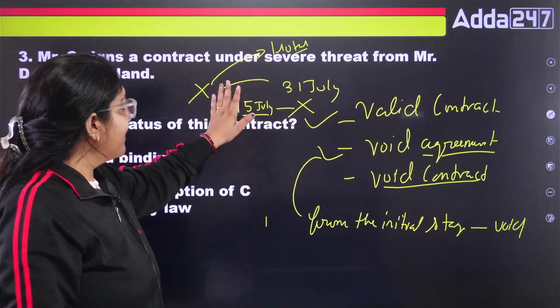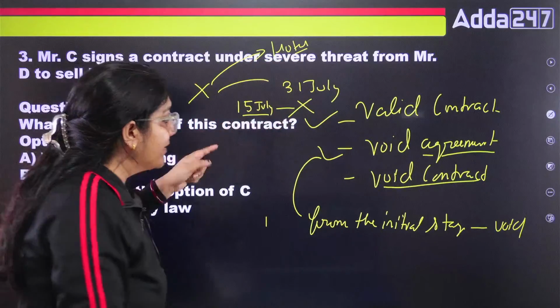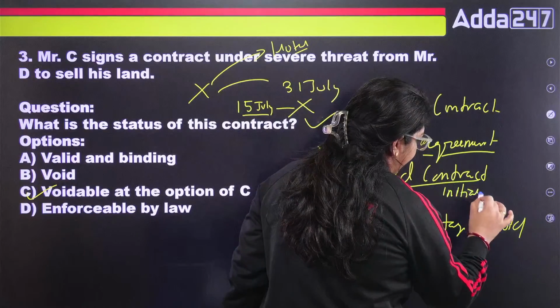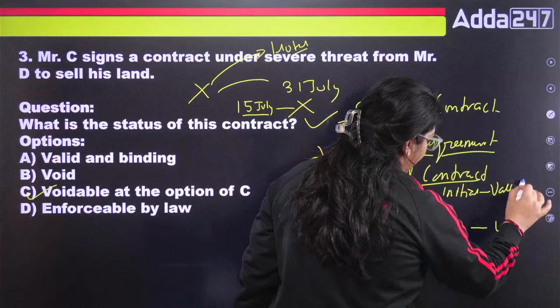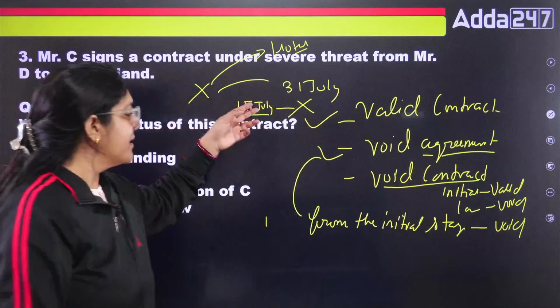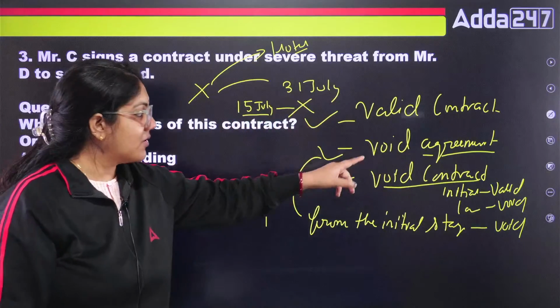So class, when the advance was given, this was a valid one, right? So in a void contract, initially it is valid, but later on it is void. Later on means when the government order comes, it becomes void. So this is called a void contract.